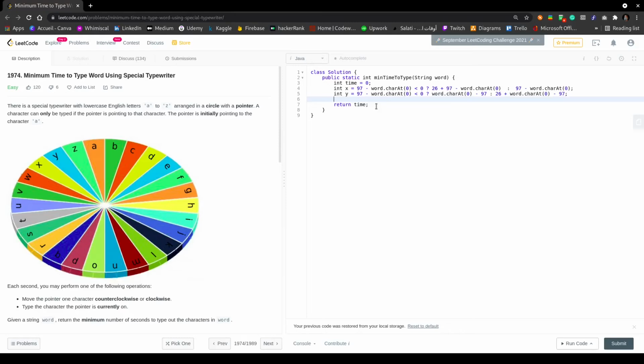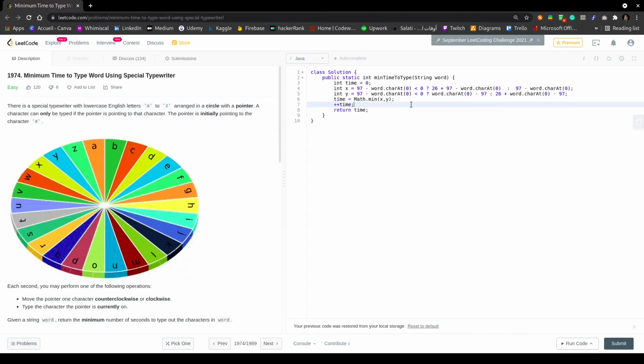And the thing that I'm going to do here is, as you may guess, count the amount of time that we need for the first iteration. So the amount of time that we are going to need for the first iteration is this one, math.min, as you may guess already, x, y. So we are going to check what is the smallest direction, or the direction that won't cost us too much time. And finally, one other thing that I need to add here is 1 to time. So I'm going to do plus time.